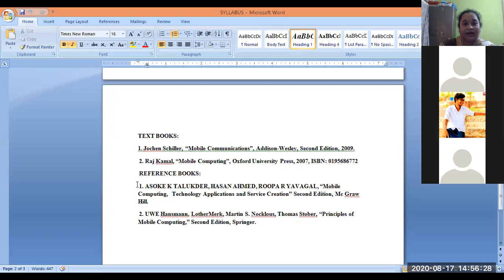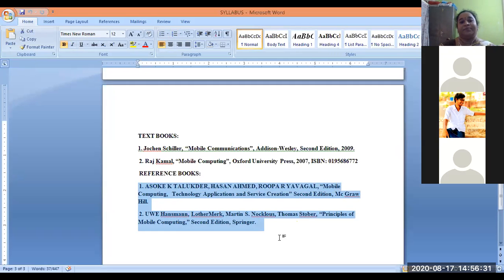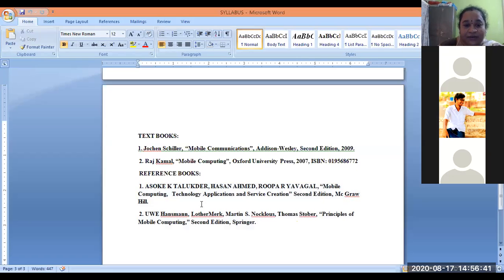So these are the reference books. You can follow them if any depth of the subject is needed. That is Mobile Computing: Technology, Applications and Service Creation by Ashok Talukdar, and another one is Principles of Mobile Computing by Hansmann. These two can be referred for further knowledge. But according to your syllabus, these two textbooks are sufficient. If you need any additional knowledge, then you can go for the reference books.